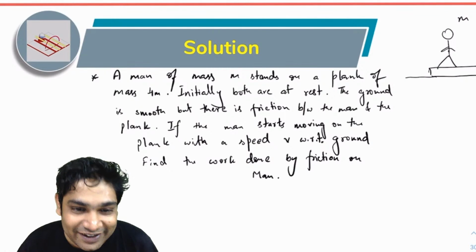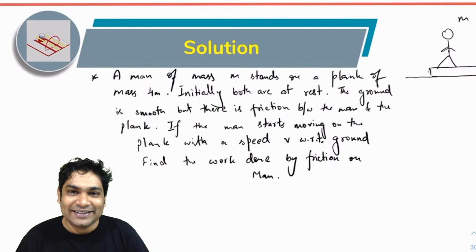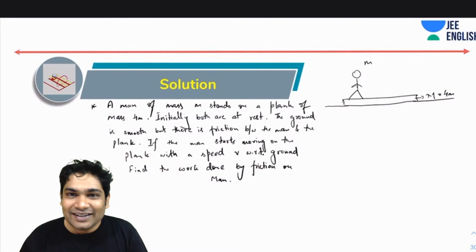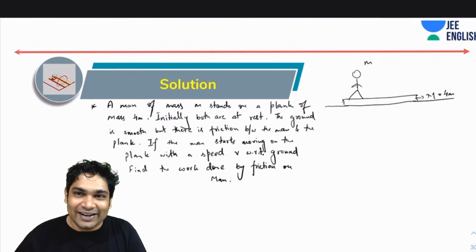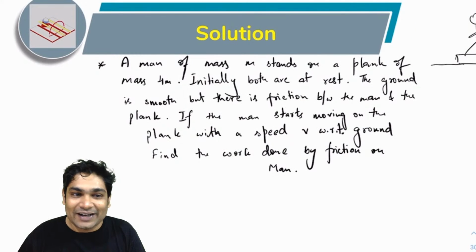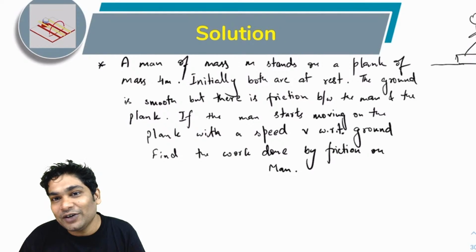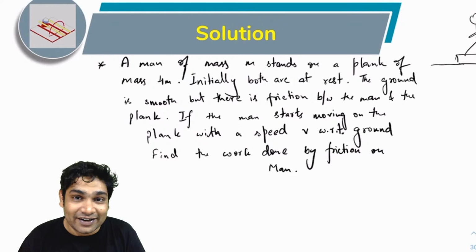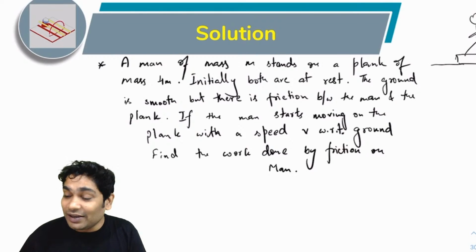Just in case you're wondering, okay, why is he giving us such an easy question? Isn't it very easy? Isn't the work directly half mv square? No, that is not true. The work is not half mv square. In fact, I will discuss the situation. This situation is unique and interesting. Alright, very interesting situation. So think about this.